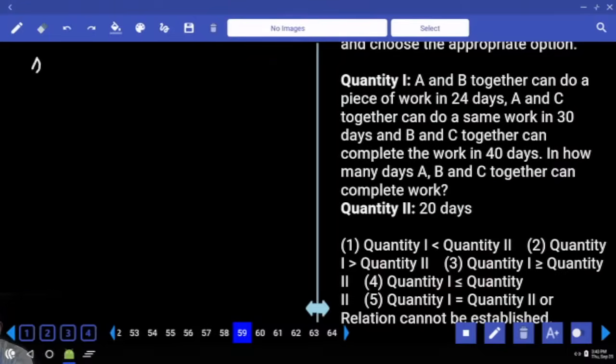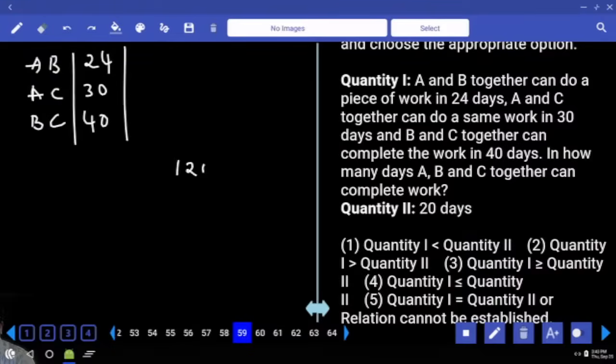AB together, AC together, BC together: 24, 30 and 40. LCM 120. AB does 5, AC 4, BC 3. The question is about ABC together.